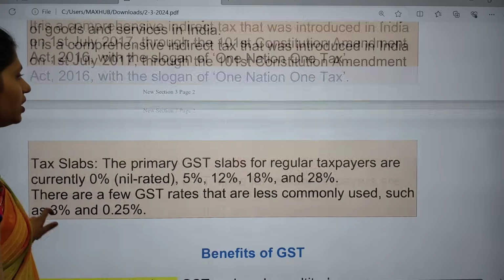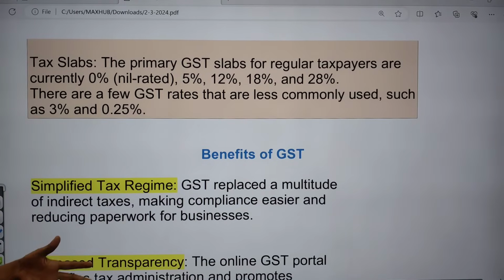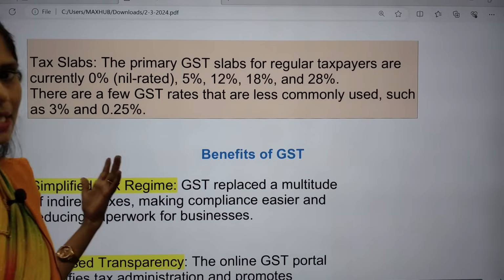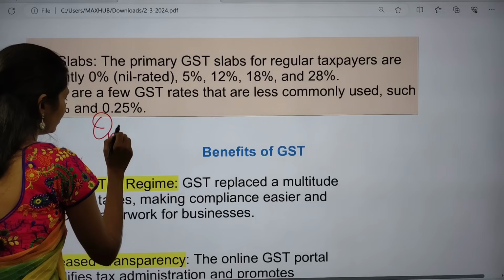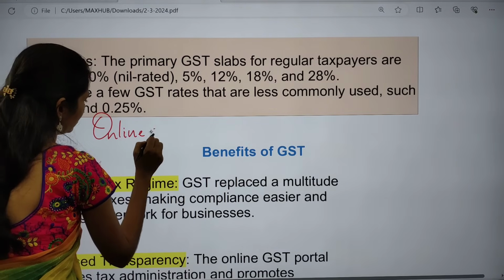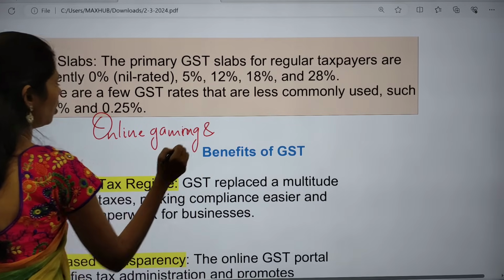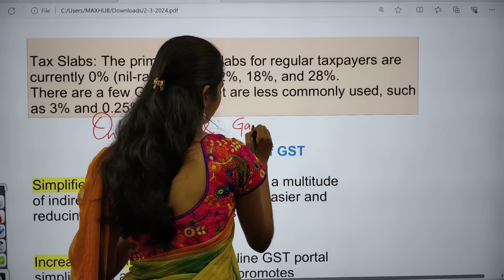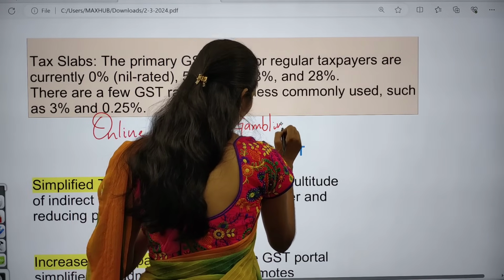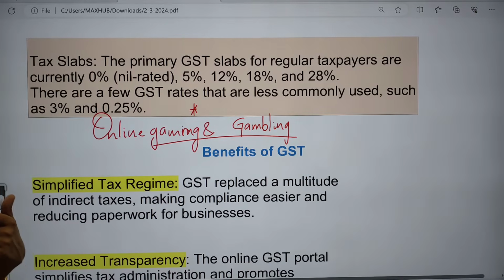If you are talking about the tax slabs in this GST, we have different slabs like 0%, 5%, 12%, 18% and 28%. Recently online gaming and gambling was in the news regarding this tax slab. Because of this, there is a chance of getting a question regarding this GST.